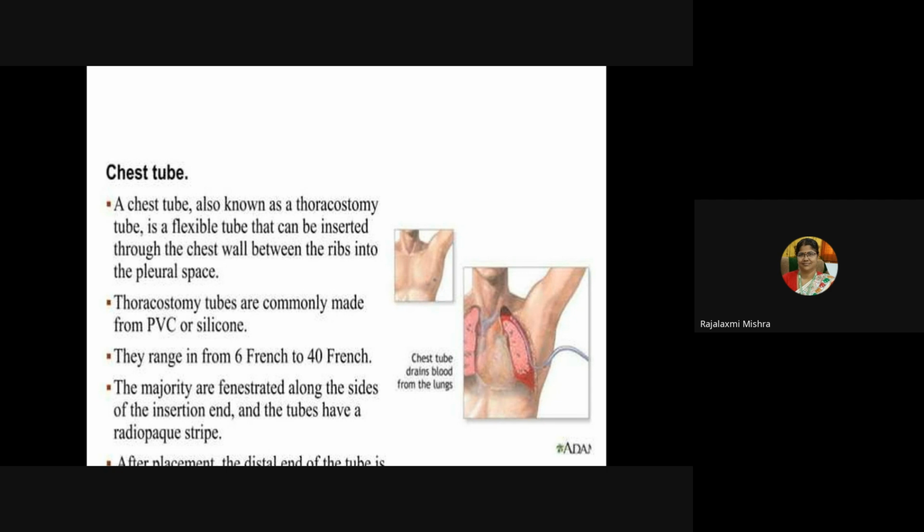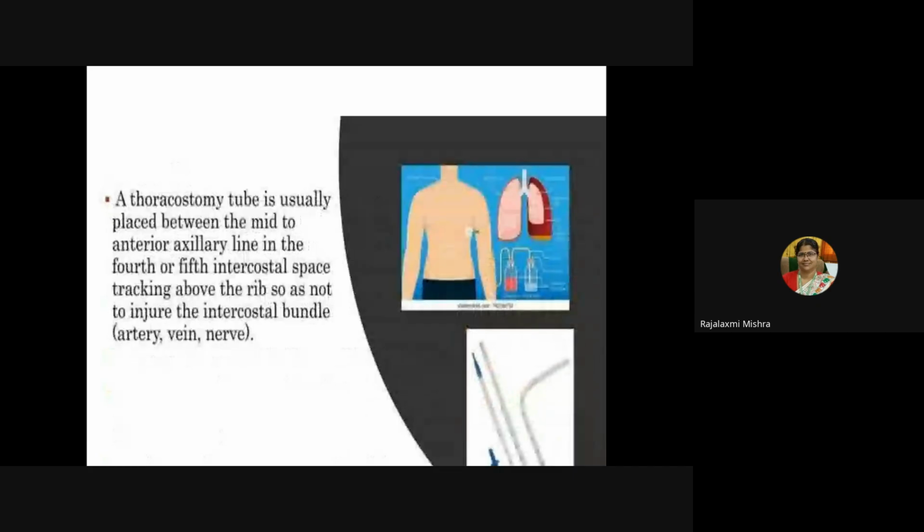Thoracostomy tubes are commonly made up of PVC or silicone. The size may range from 6 to 40 French gauge. The majority are fenestrated along the sides of the insertion. The tubes have radio-opaque strips, transparent. A thoracostomy tube is usually placed between the mid to anterior axillary line in the fourth and fifth intercostal space, tracking above the rib so as not to injure the intercostal bundle, that is artery, vein and nerve.